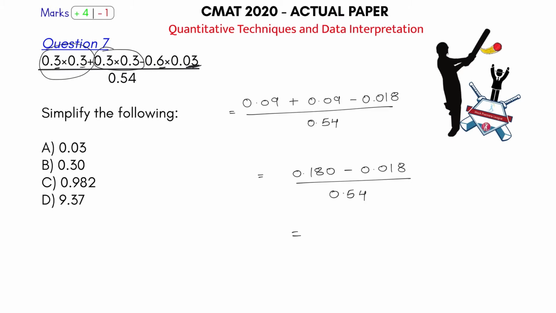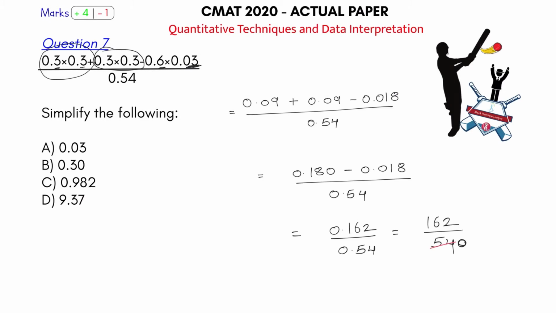So this turns out to be 180 minus 18, which is nothing but 162. So 0.162 divided by 0.54. If I just further simplify this, this becomes 162 upon 54. Now let's cancel this and reach our answer. Will this be cancelled by 9? Yes, this is 540. With 3 decimal places, you multiply numerator and denominator by 1000. You can think of it like that as well. So this becomes 162 and this becomes 540.